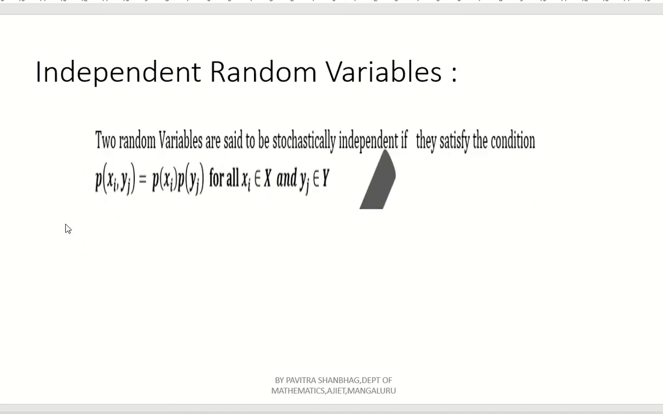Now, here, two random variables are said to be stochastically independent if they satisfy the condition p of xi yj equal to p of xi into p of yj, or f of xi yj equal to what? F of xi into f of yj. If it satisfies this condition, then only we can say that it is independent. Otherwise, it is said to be not independent, or it is said to be dependent.